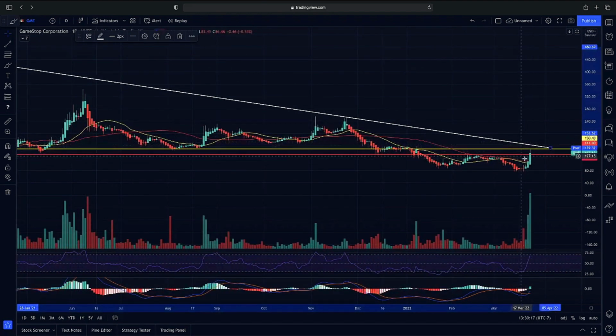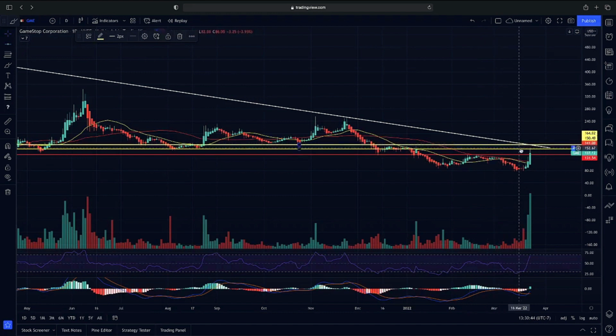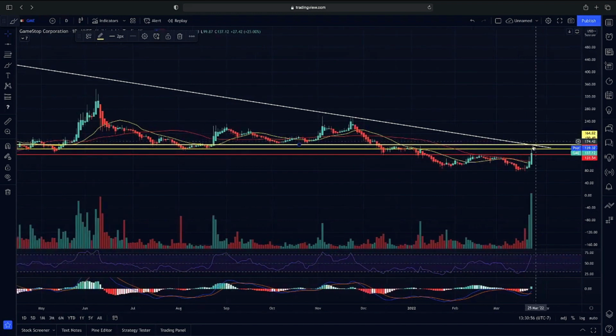If we do not break above 150 and break above this trend line, then in my opinion, we could get rejected to the upside. Again, this trend line is representing our range that we have between 150 and 165. So if we can break over 150, we will be looking to see if we can break over this trend line at 165 to have that stronger push.